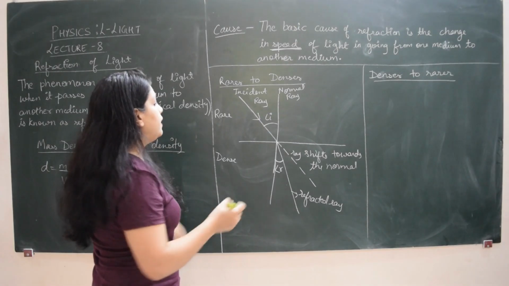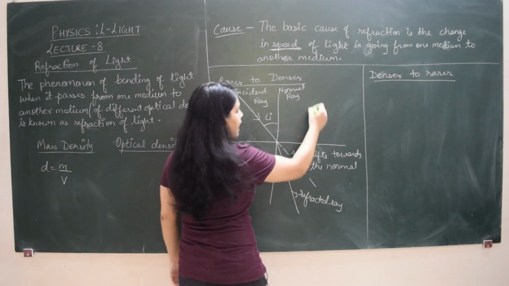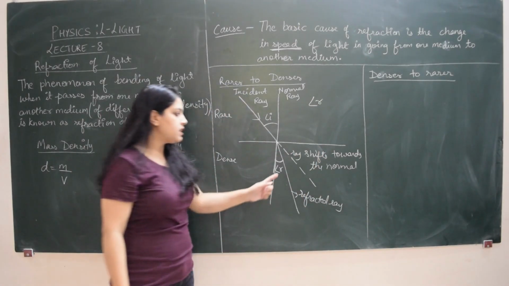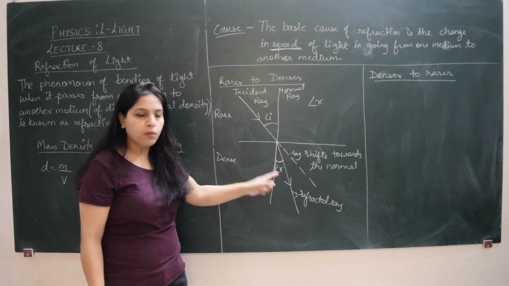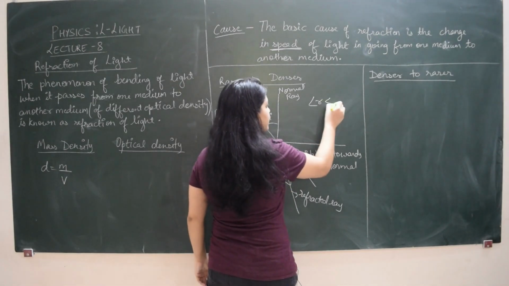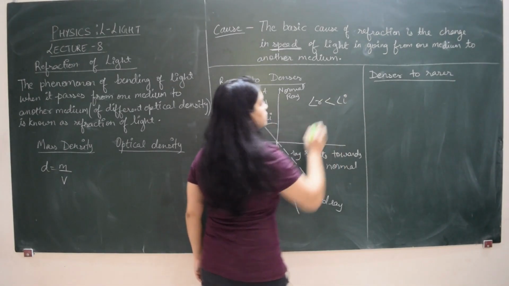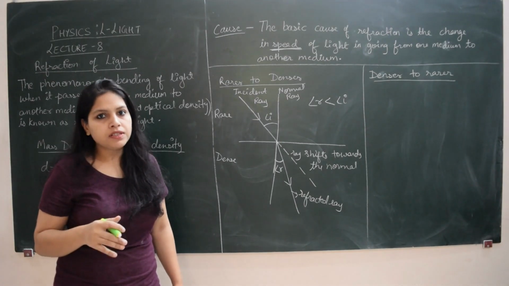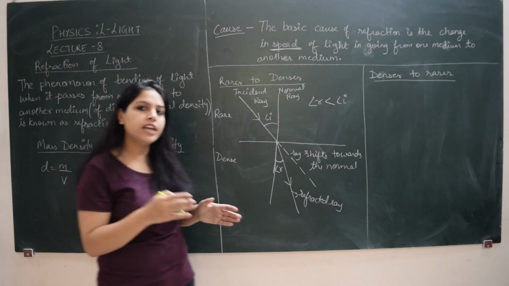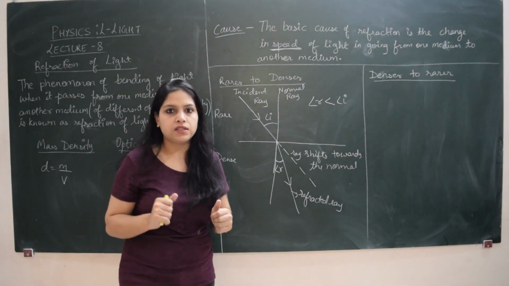Angle R, again you can see that the refracted ray is measured with respect to the normal only. So angle R is less than angle I. So wherever you see that angle of refraction is smaller than angle of incidence, it should be clear to you that the ray is moving from a rarer medium to a denser medium.